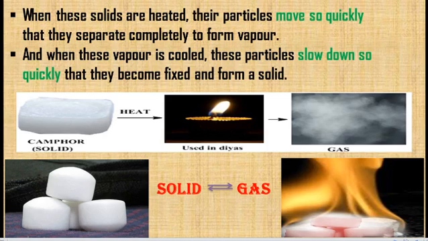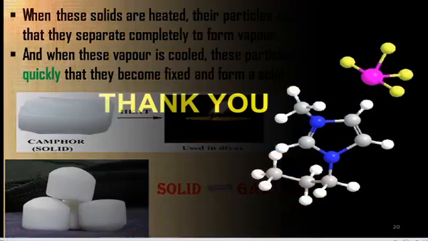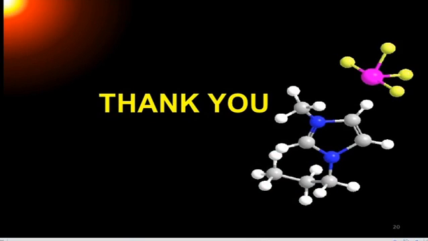For example, when lighting camphor, it directly changes into gas. Naphthalene balls, that is mothballs, are also an example of a sublime substance. So solid changing into gas and gas changing into solid is sublimation. I hope you all understood this session.